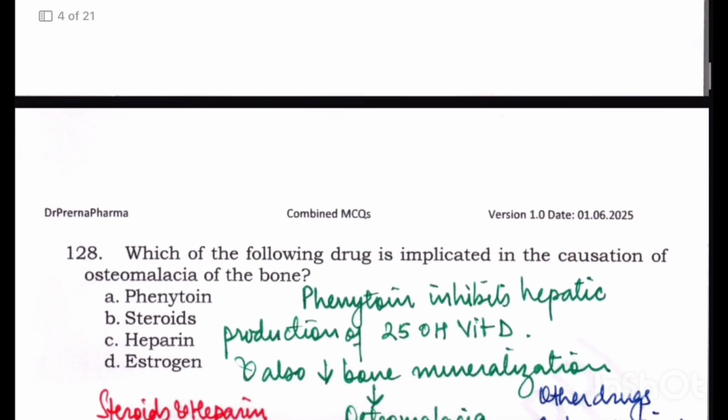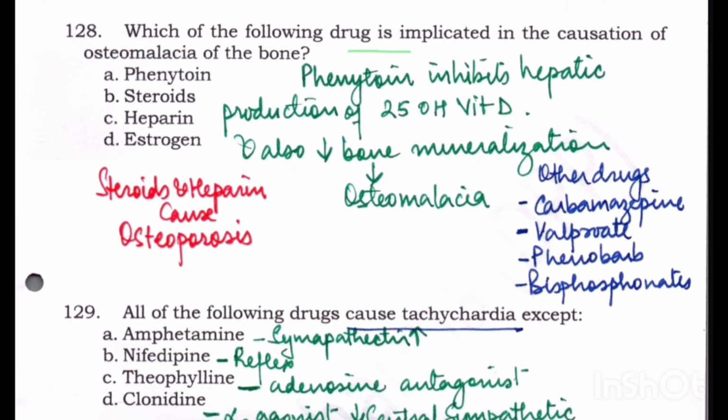Please remember this. Which of the following drugs is implicated in the causation of osteomalacia of the bone? Again, a very confusing question, because students normally confuse osteomalacia with osteoporosis. So let's see: phenytoin, steroids, heparin and estrogen. Out of these drugs, which drug is implicated in the causation of osteomalacia?